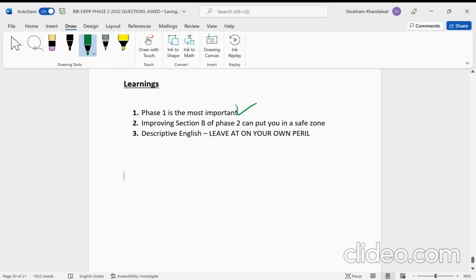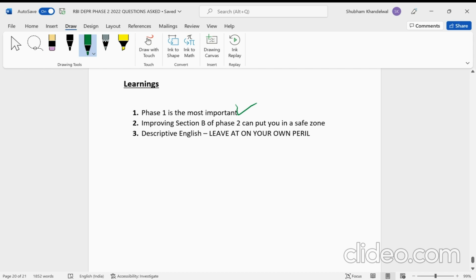And then if we talk about phase 2, improving section B of phase 2 can put you in a safe zone. Yes, if section A goes well as well, then it's a bonus. But even if section A does not go that well, if you prepare section B good enough, that can definitely put you in a safe zone. So a good phase 1 and a good section B of phase 2, I think definitely you will pose